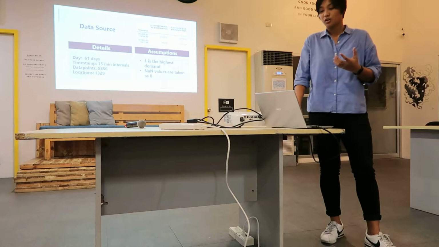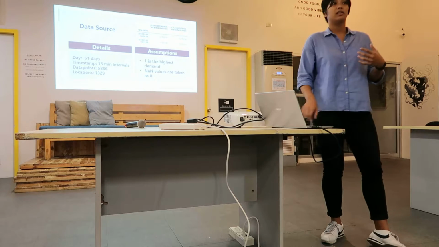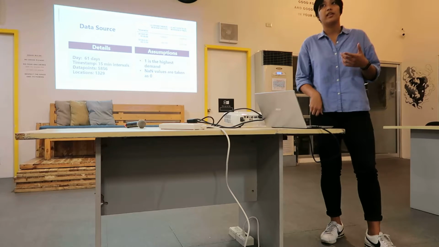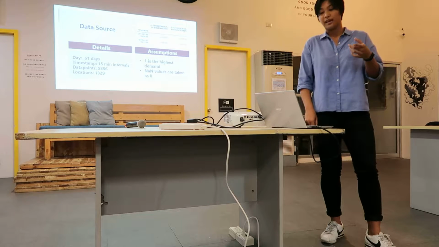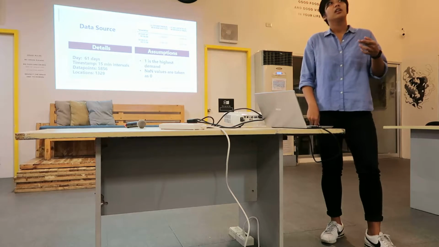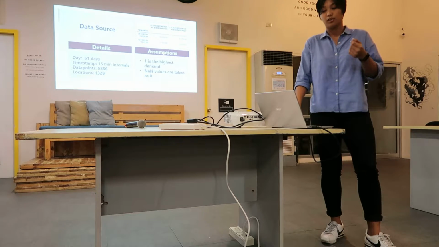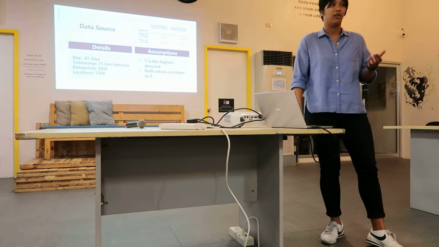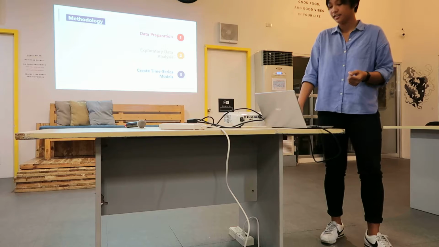1,329 locations. When I plotted this into the data frame seen on the top left, I noticed that there were a lot of locations with missing data. However, I looked at the average demand for these locations, and it seemed that they have low demand. So I just assumed that the missing values are 0. Next, I did some exploratory data analysis.